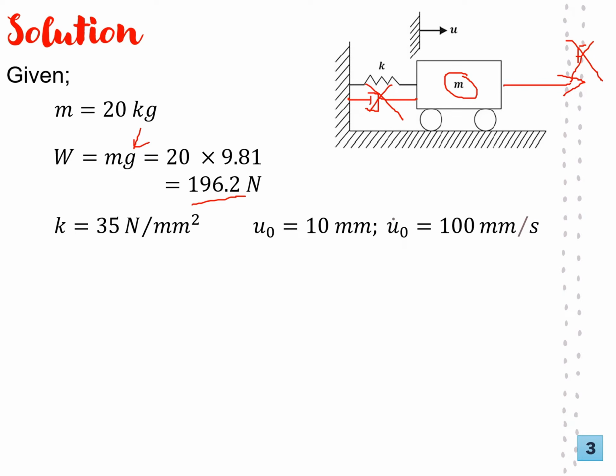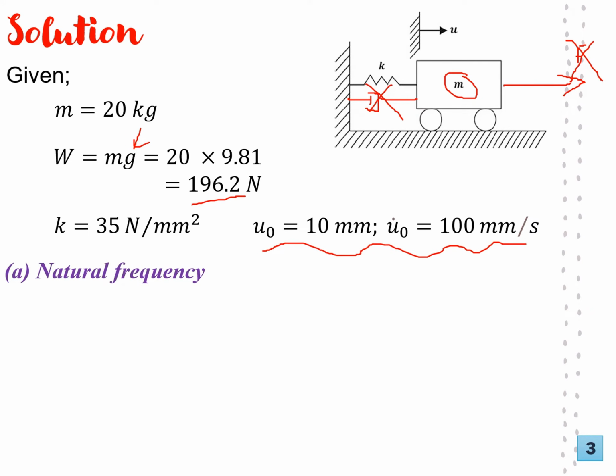Again, I almost forgot this. We are given the initial condition. For our motion to initiate, there is the initial displacement of 10 millimeters and the initial velocity is 100 millimeters per second. So with that information, we can now start solving our problem.